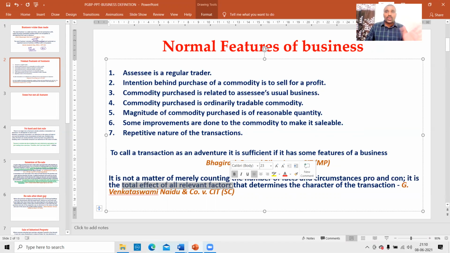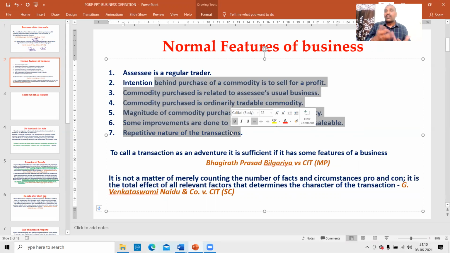That is the point. Therefore, you should not look at how many questions have been attempted. What is the total effect of it? Therefore, don't say that, sir, out of the 7 factors, 2 factors are satisfied, so whether it is a business.